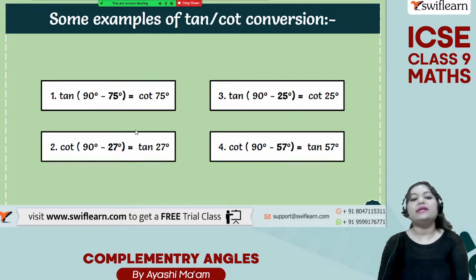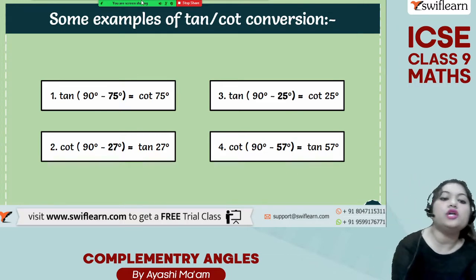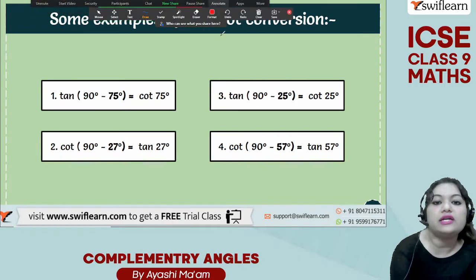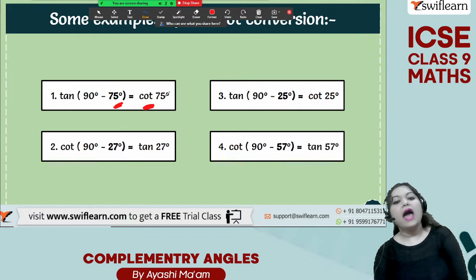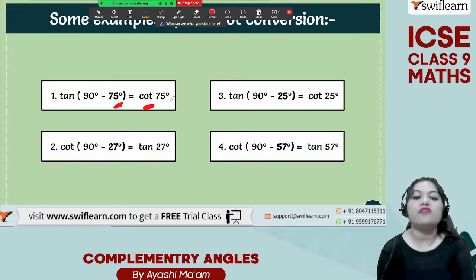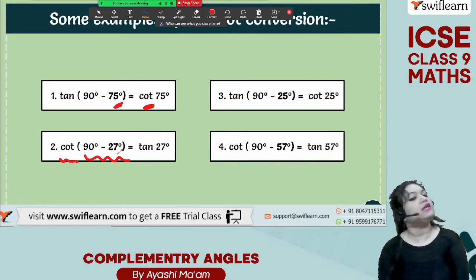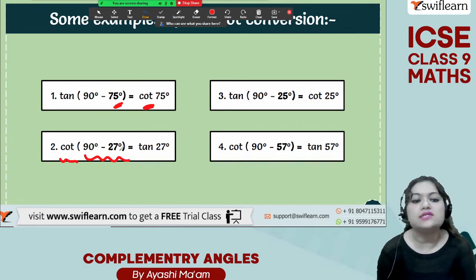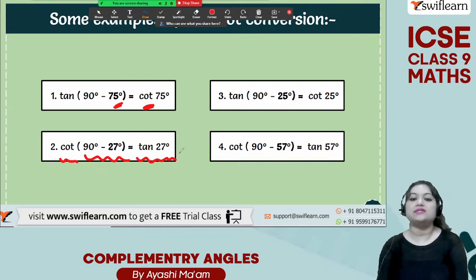So tan 90 degree minus theta, theta over here is 75 degree, will be equal to cot of 75 degree only, right? This is our theta. The tan is becoming cot, and cot theta means what? Cot of 75 degree. Second one, cot of 90 degree minus 27 degree, that means 90 degree minus theta will be equal to tan theta. And what is our theta over here? 27 degree. So that will be equal to tan of 27 degree.